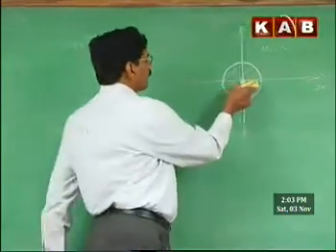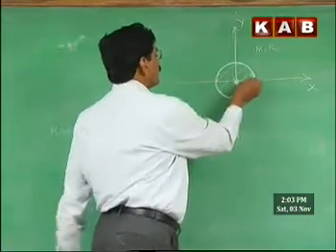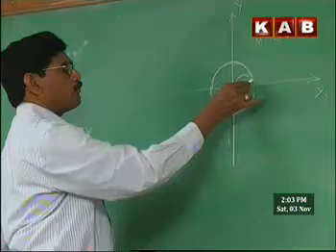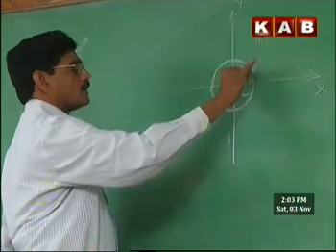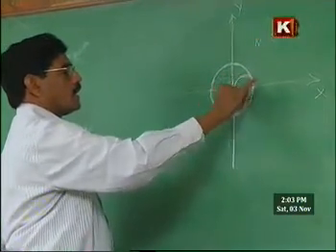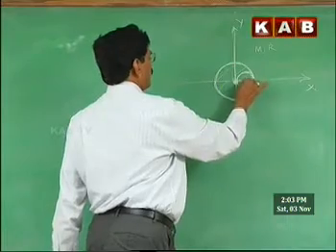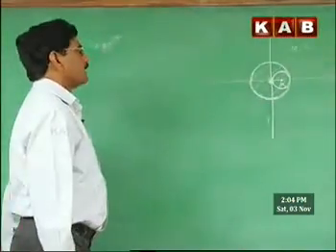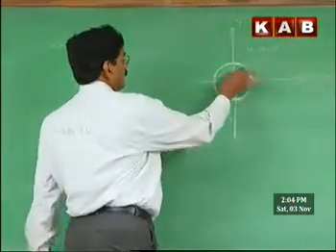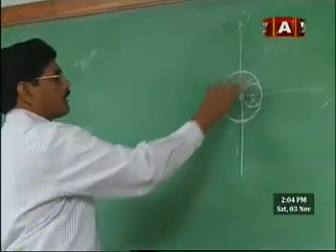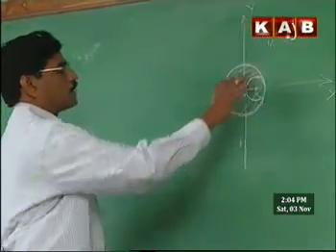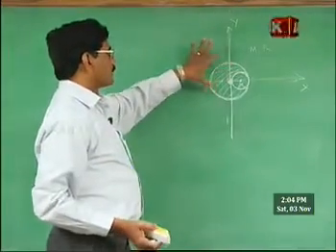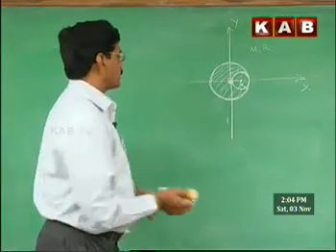Now, this is about the center of mass of a uniform circular disk. Now, we will modify this problem slightly. We remove a portion from the disk: a disk of radius R by 2 is removed from it. When it is removed, what is the center of mass of the remaining portion?